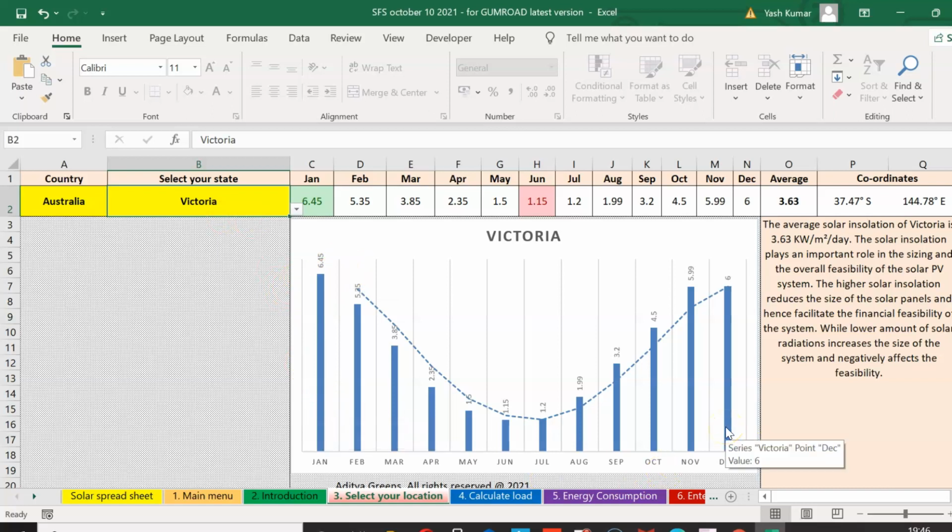It is due to the fact that when we see summer in the northern hemisphere, it is winter in the southern hemisphere. I think you can now very well guess the location of any region by looking at its sun peak hours. If you see a major dip in the middle months, then you can say that this region lies in the southern hemisphere. On the other hand, if you see a bulging part in the middle months, you can say that this region lies in the northern hemisphere. So in this way, we can analyze the peak sun hours. Take a thumb rule that if sun peak hours are over and above 4, then you should go for solar power installation. Thank you.